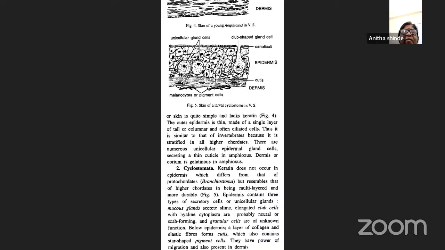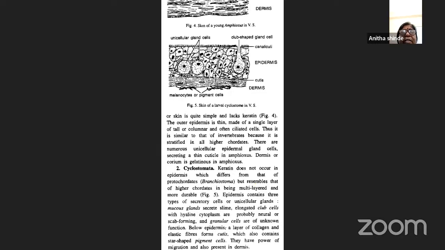Because it is stratified in almost all the higher chordates, here we see only the columnar. Then numerous unicellular epidermal gland cells are present. It secretes a thin cuticle in the amphioxus. The dermis or the corneum is gelatinous in amphioxus.